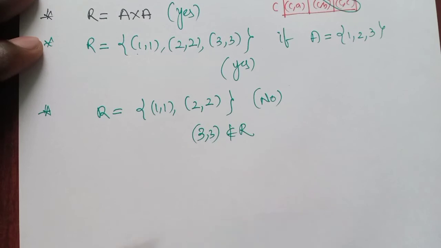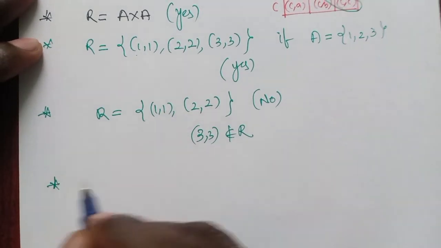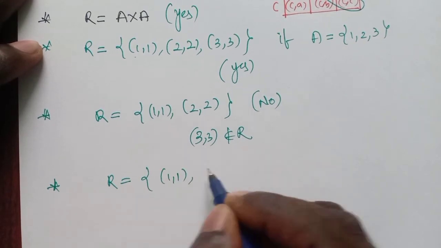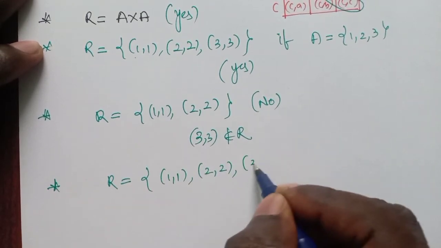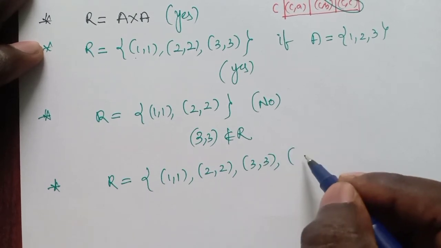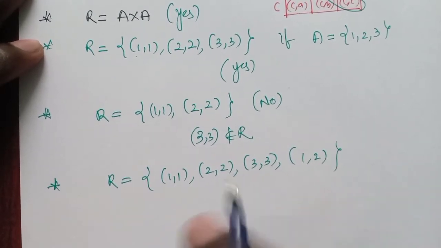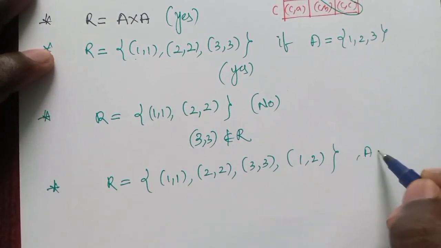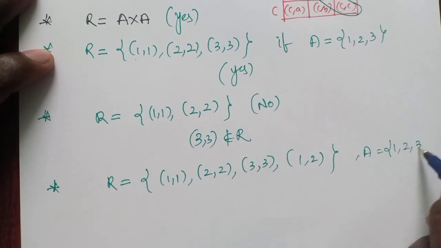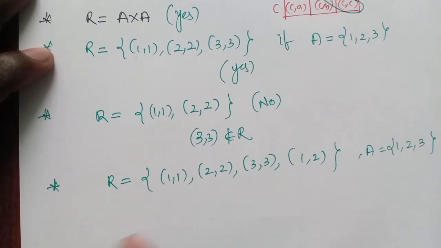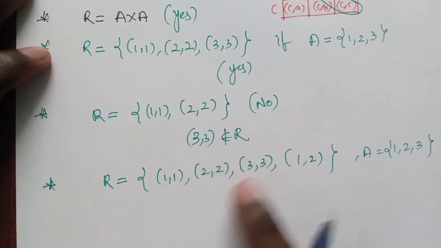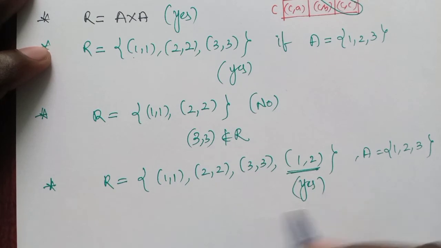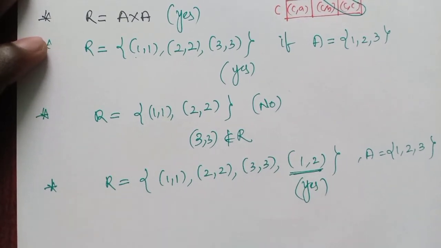Now suppose the relation has (1, 1), (2, 2), (3, 3), and also (1, 2), where A equals {1, 2, 3}. So this relation contains all diagonal elements, and no problem with (1, 2). So that's why it is said to be a reflexive relation. Okay.